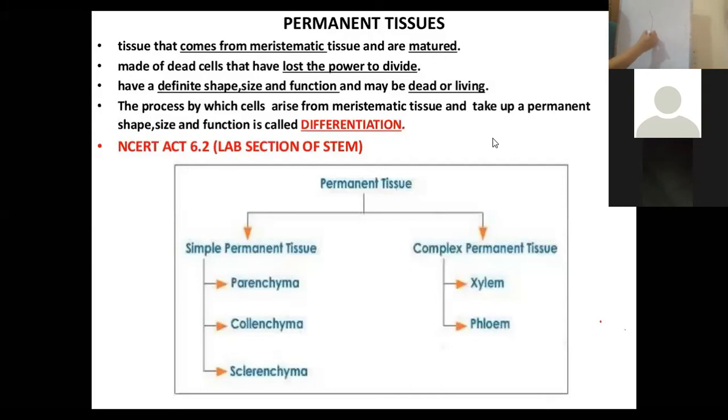If this is the branch of the tree, and here is where the leaf is attached, this we call the node, where the leaf arises from, and this we call the stalk, right?